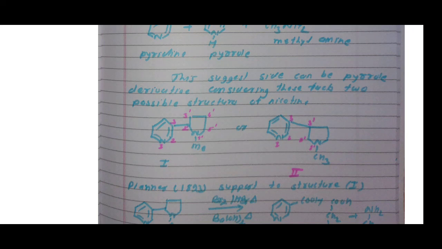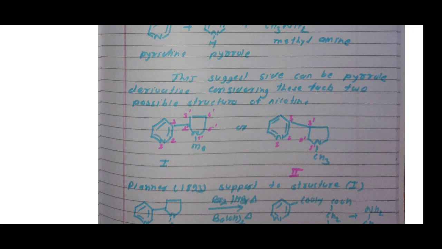A pyridine ring attached to N-methylpyrrolidine at position number 3, 2'. This is the first structure: pyridine ring third carbon atom, and N-methylpyrrolidine second carbon atom attached, forming structure first. And in structure second, the pyridine ring at position number 3 is attached to the N-methylpyrrolidine ring at position number 3'.